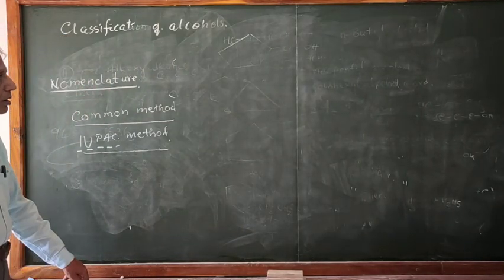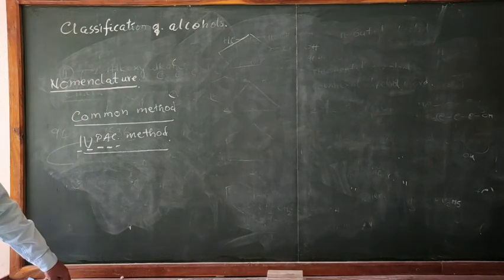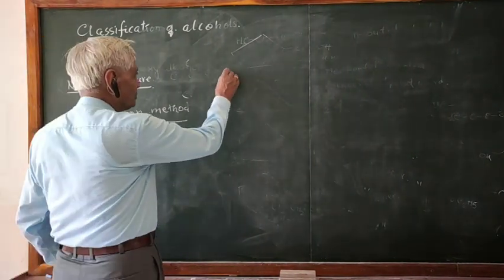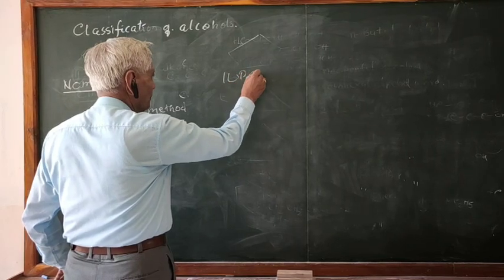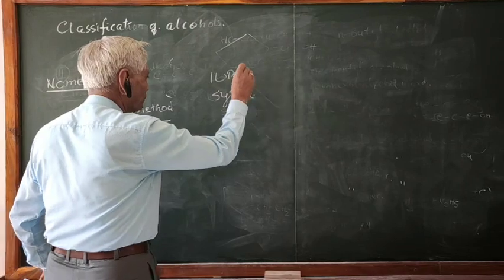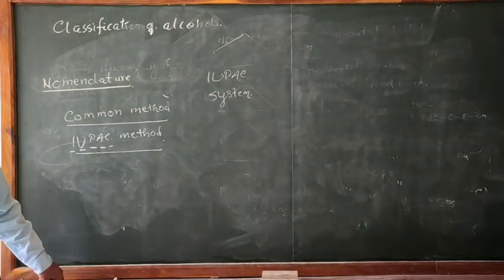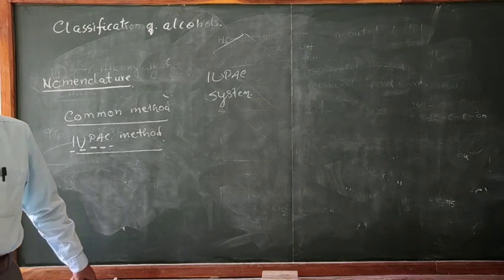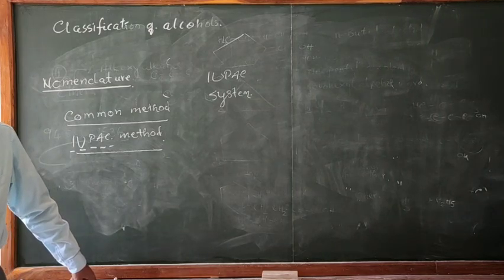So let us go for the IUPAC system of naming the alcohols. So far we have studied the common methods. Let us go for the IUPAC system. In the IUPAC system, you know, the compounds can be named using different terms.